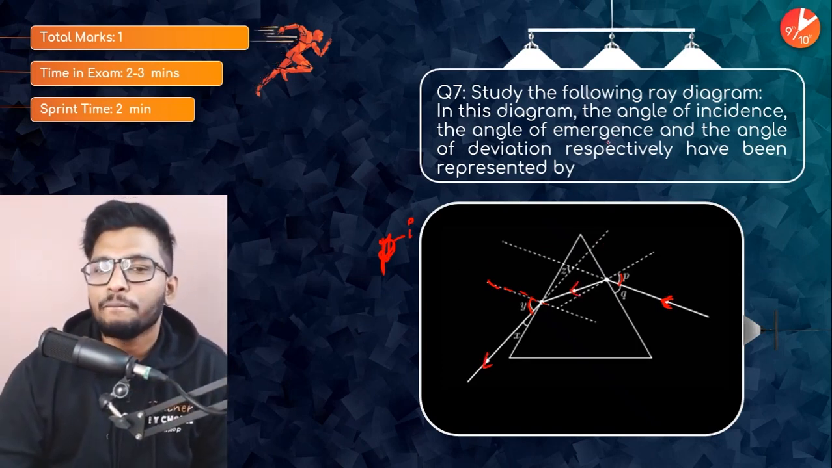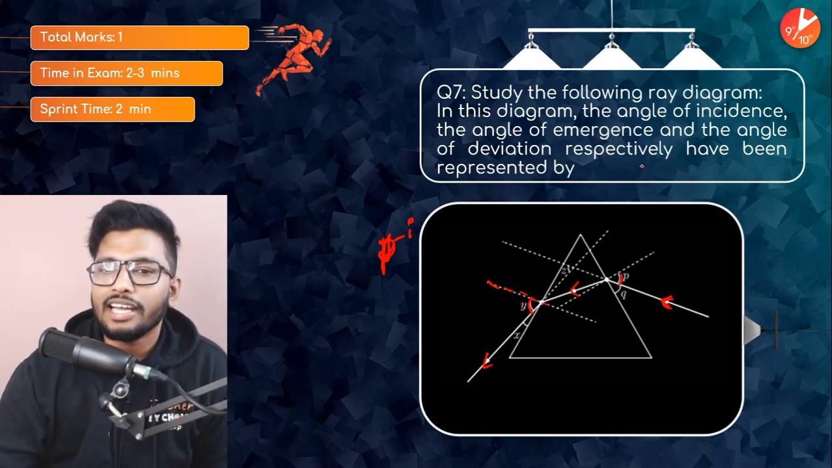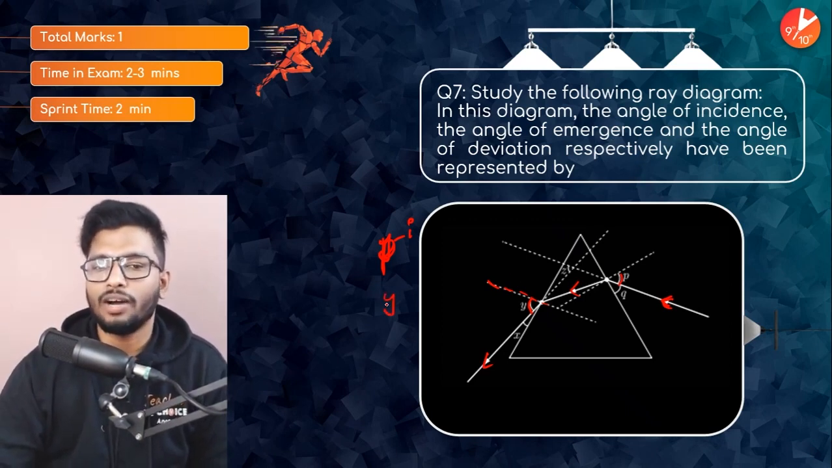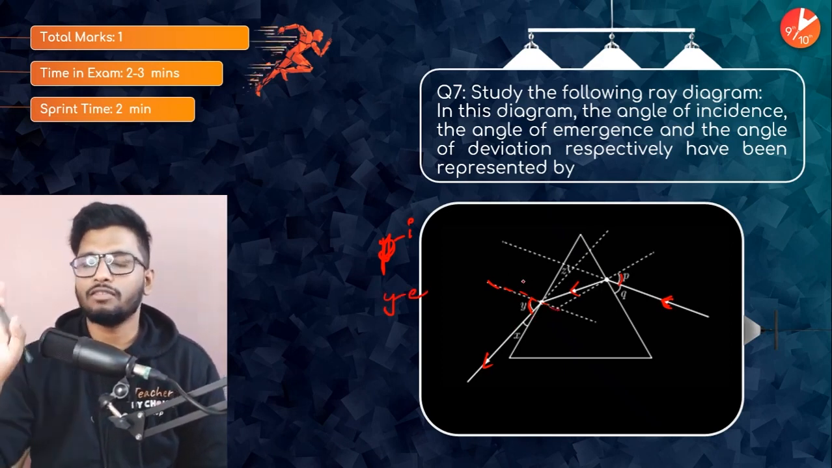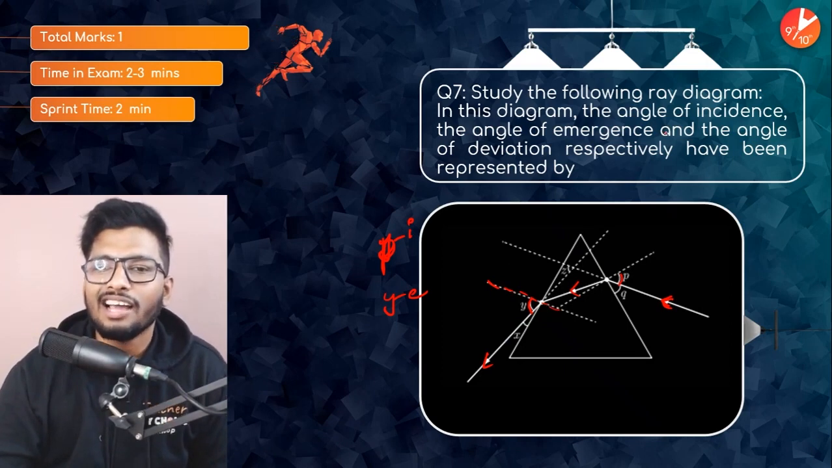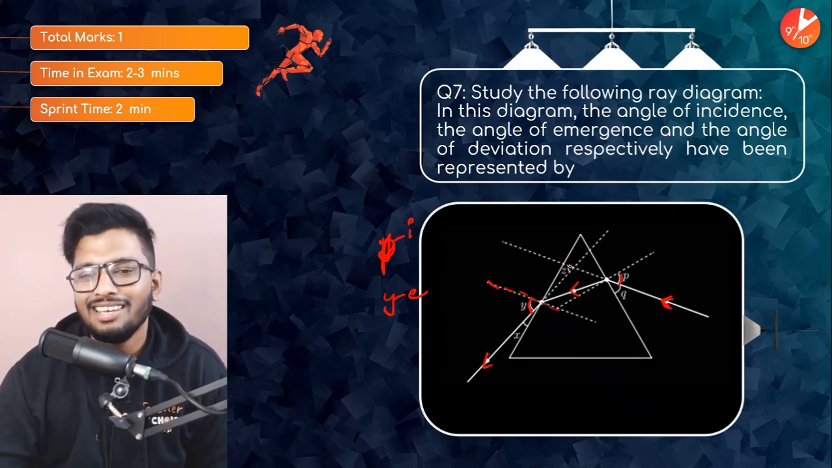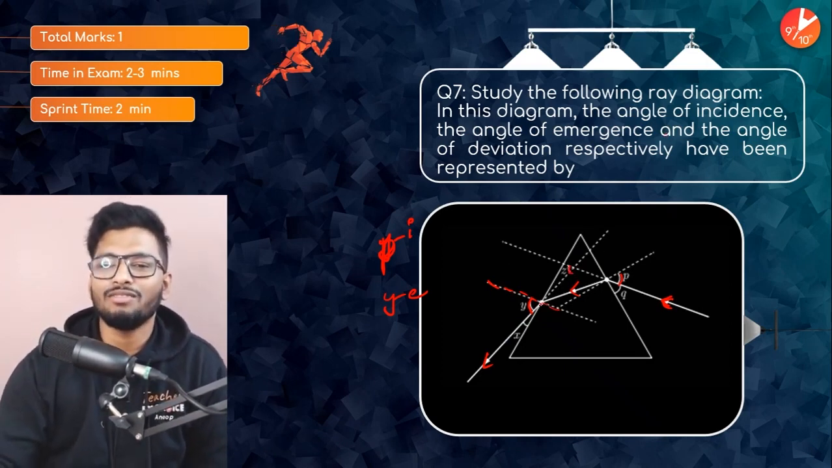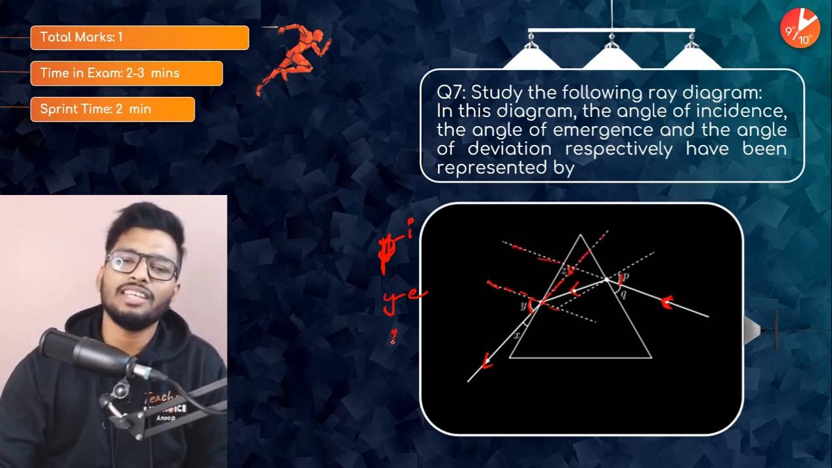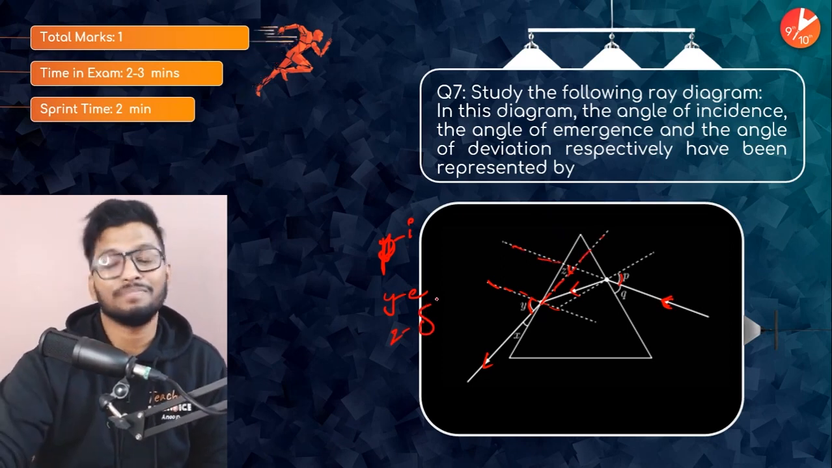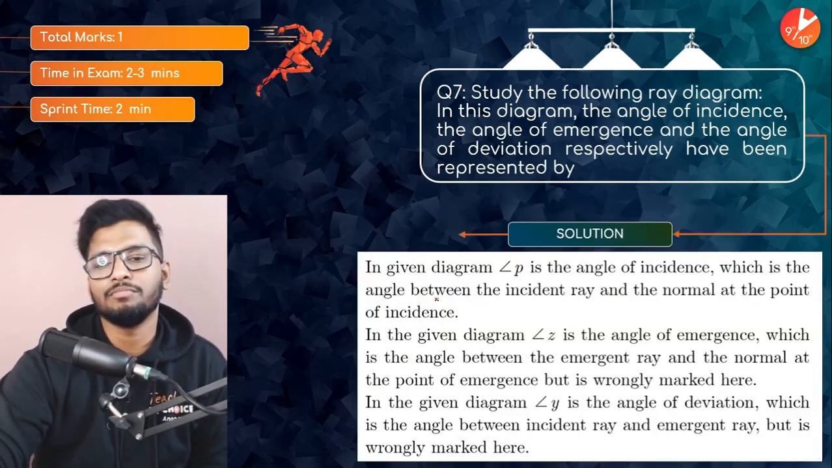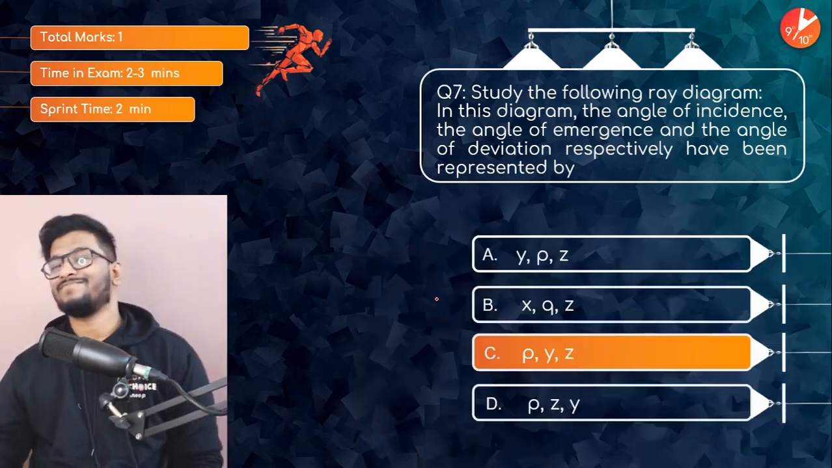Now angle of emergence is going to be Y, because this is the emergent ray, and the angle formed between the normal and the emergent ray would be the angle of emergence. So what will be the angle of deviation then? Z. It is nothing but the angle formed between the incident ray and the emergent ray, no? So Z would be the angle of deviation. Simple. So the answer is going to be P, Y, and Z. Super easy question, no?